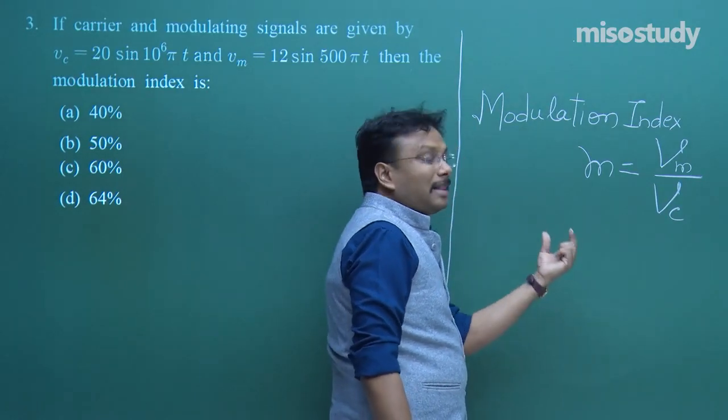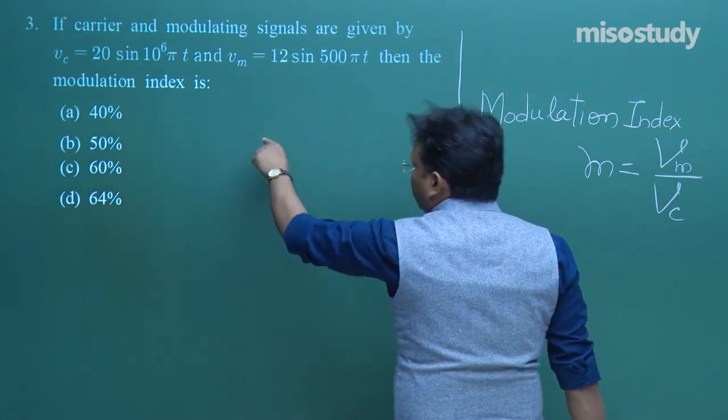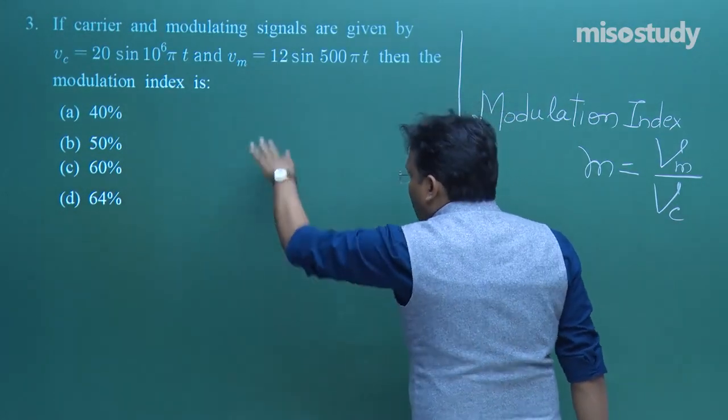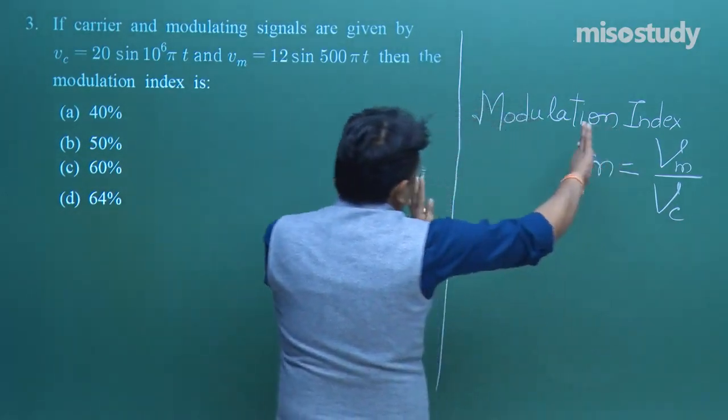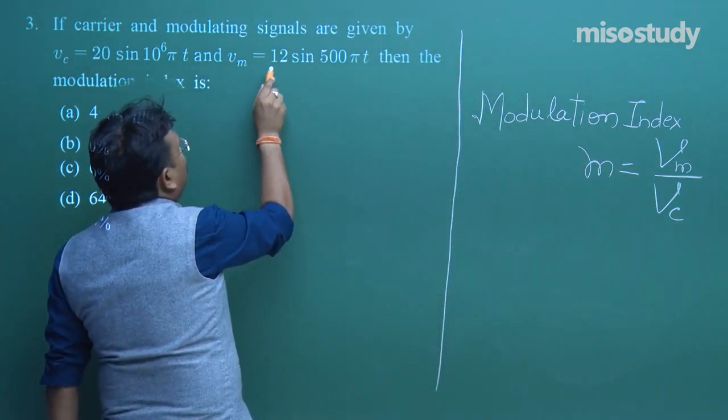Now, let us try to pick the values of the modulating and carrier wave. For this explanation I am going to use this place, that is why I shifted this explanation. Now, as you can see, Vm is equal to this much.